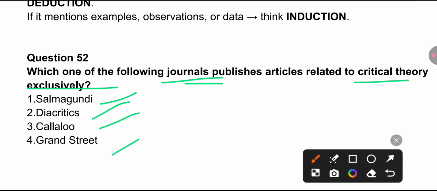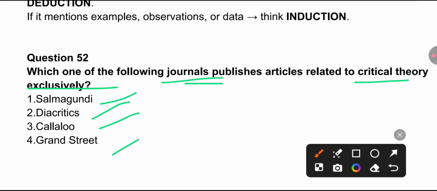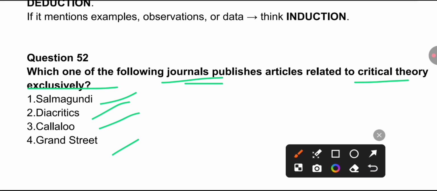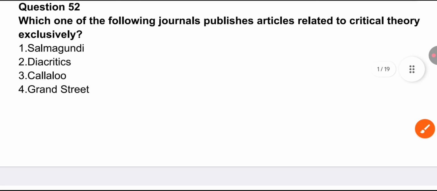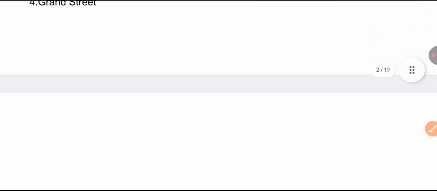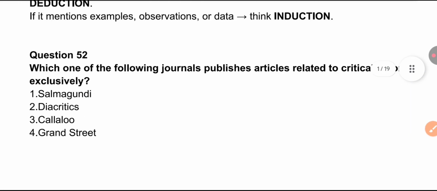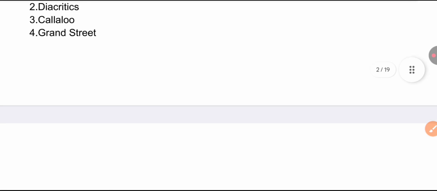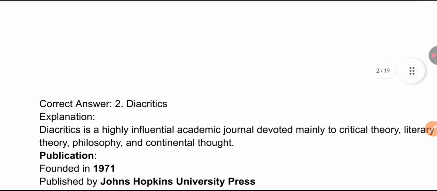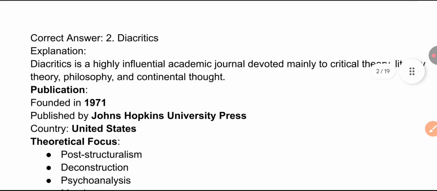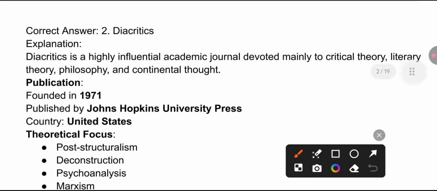So now I am following the pattern that I prepared and cracked, solving so many questions with concept clarity. Classes unit wise, you all know you have done in your MA. So now practice different types of questions, different writers, major, minor, you must practice. The correct answer is option 2, Diacritics.